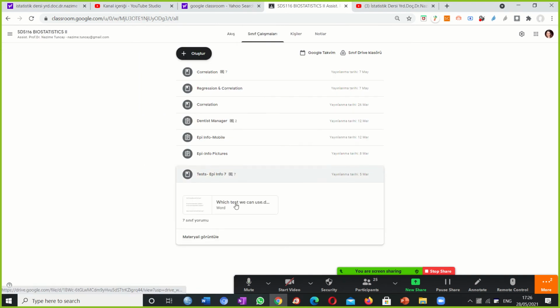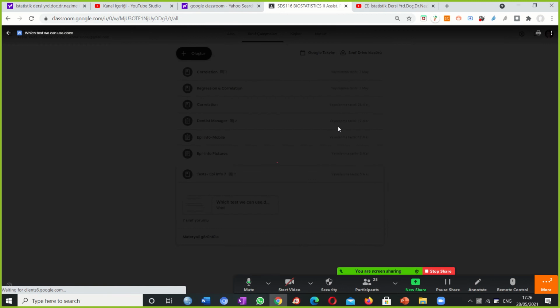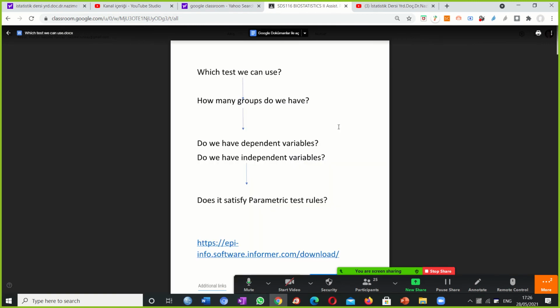Okay, let's start from here. You have to know which test to use, for example parametric tests or non-parametric tests. Parametric tests are used when we have normal distributions, and when we don't have normal distributions, we use non-parametric tests. And for that, we look at how many groups we have.